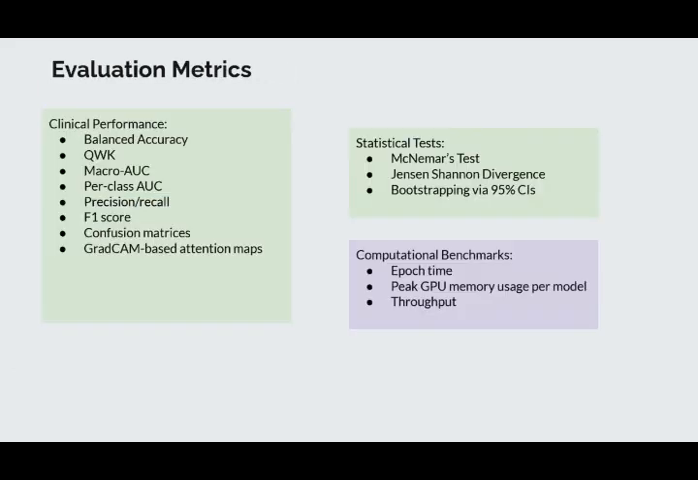The evaluation metrics are also shown over here. So there are clinical performance metrics, the standard metrics, as well as the visualized metrics, so the confusion matrices and attention maps. We have statistical tests to measure disagreement, overlapping probability distributions, and then we have computational benchmarks. These metrics have all been included for clarity, as well as being mindful of clinical relevance.